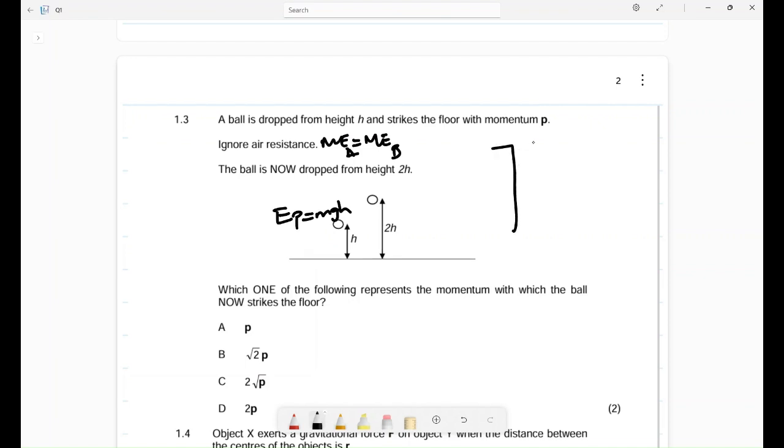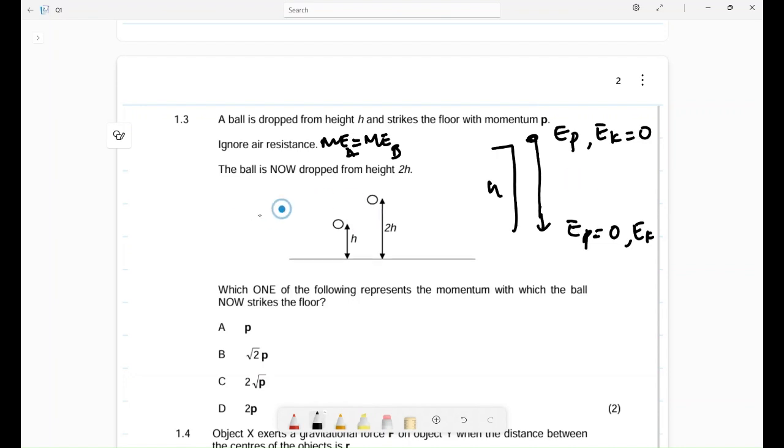When something is dropped with an EP, as it falls down, the EP decreases. Why? Because the height also decreases. But now the velocity increases. At this point, there is no EP. Here there was no EK, but here there will be EK. Can you see that EP was transferred to EK?